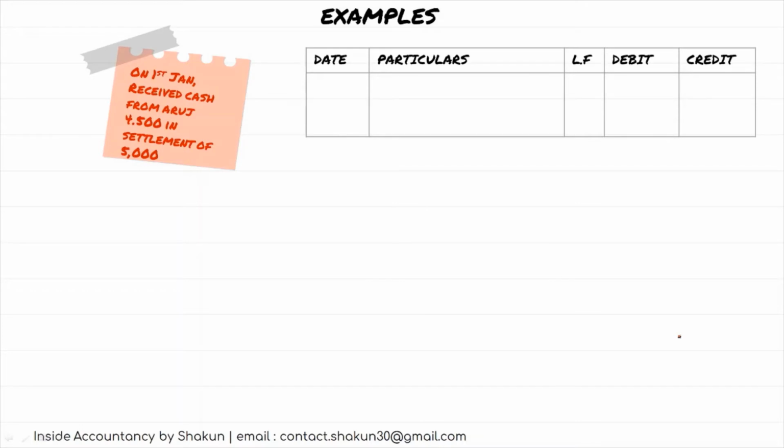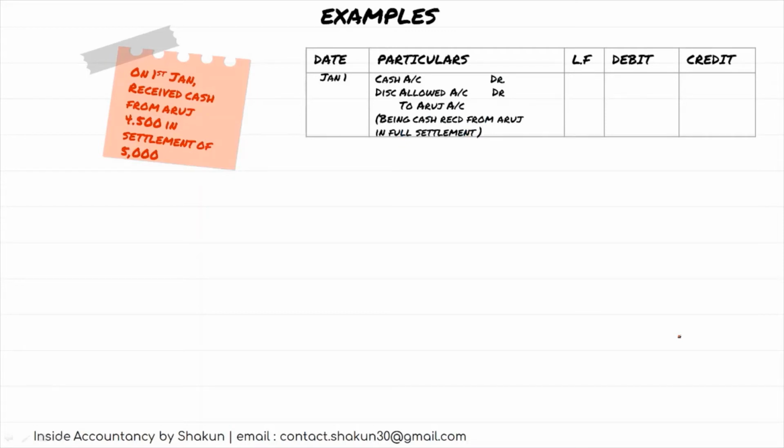So on 1st Jan, received cash from Aruj 4500 in settlement of 5000. Now you are receiving cash, cash is coming in, so cash should be debited. We are allowing discount, so discount account should again be debited, and Aruj is the giver, so Aruj account should be credited. So our entry would be cash account DR, discount account DR to Aruj account.